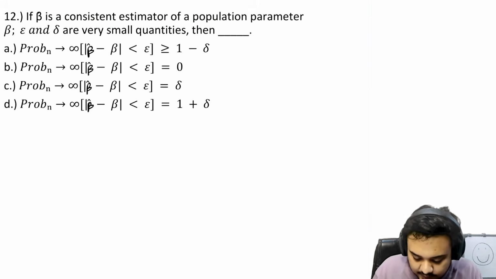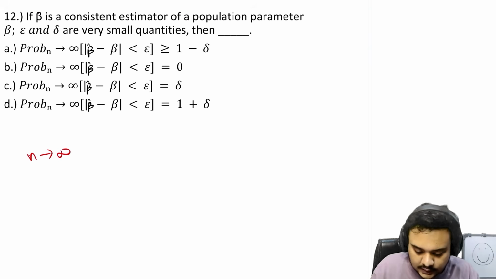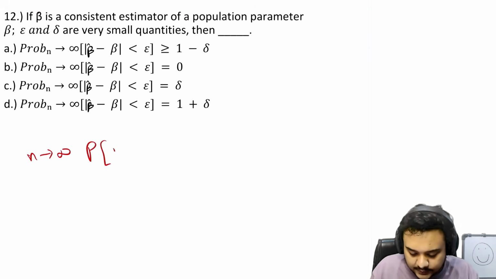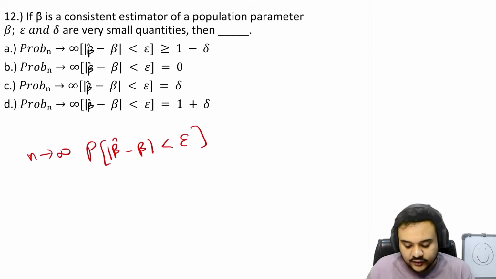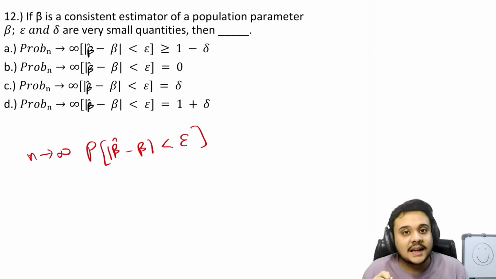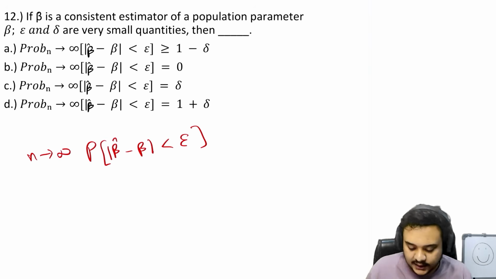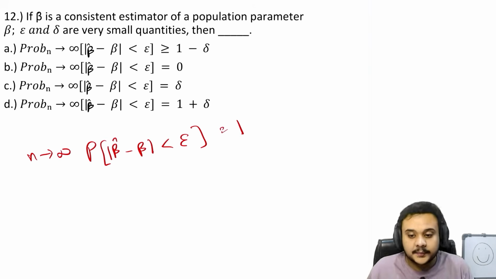What is it? It is that if the n is very large, then the probability that beta hat minus beta is less than epsilon, so basically that the difference between these is going to be even lesser than a very small value, the probability of this is going to be 1.